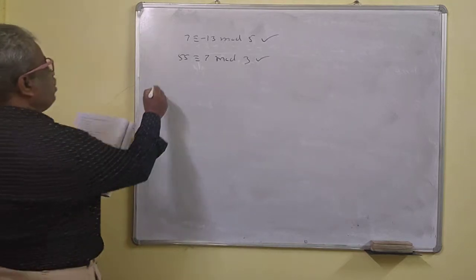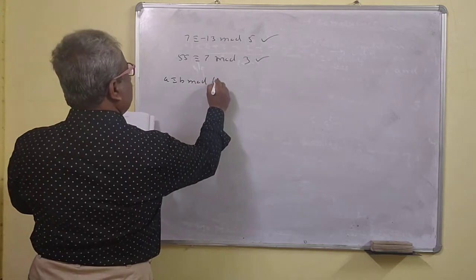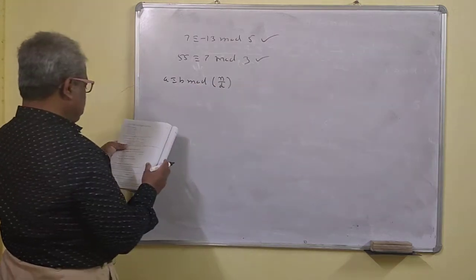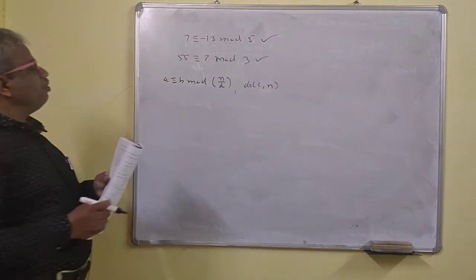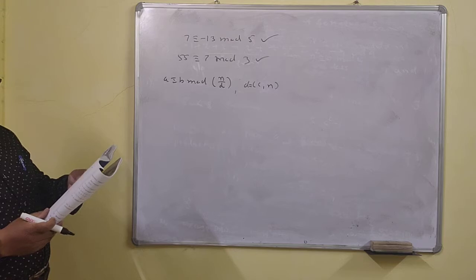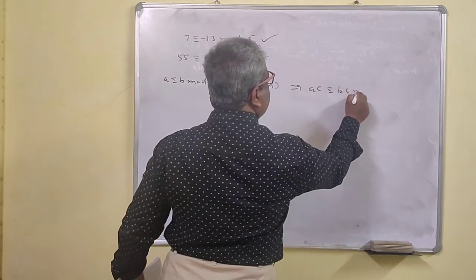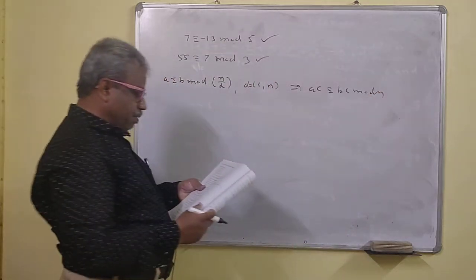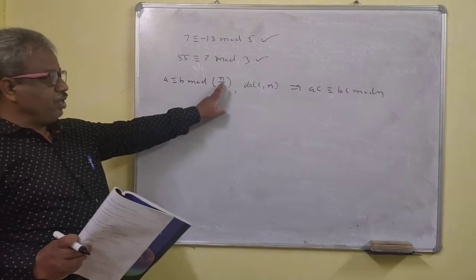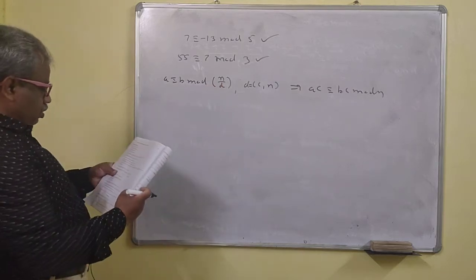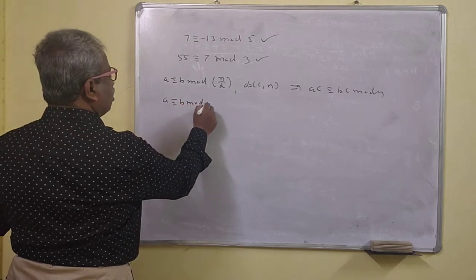If a is congruent to b mod n upon d, where d is the GCD of c and n, and c is whatever number is given, then this implies that ac is congruent to bc mod n. You can multiply by that c, and the modulus will be n.